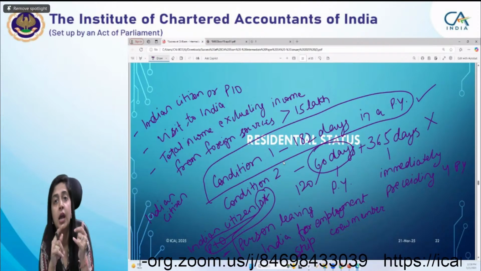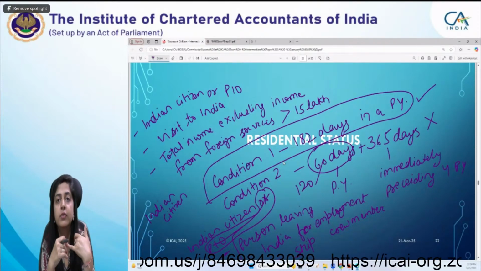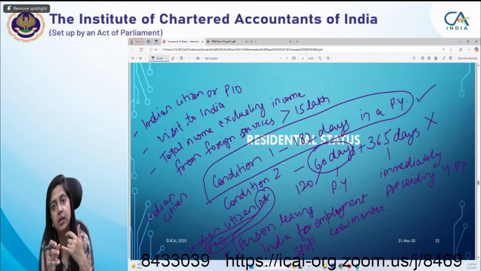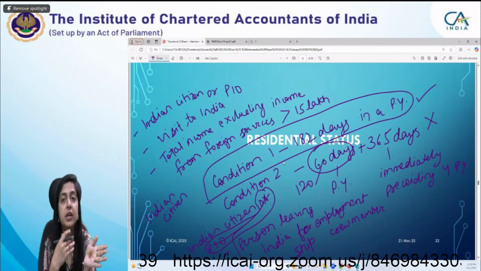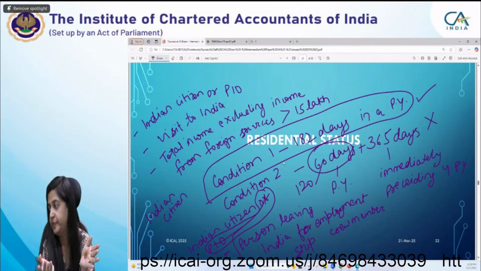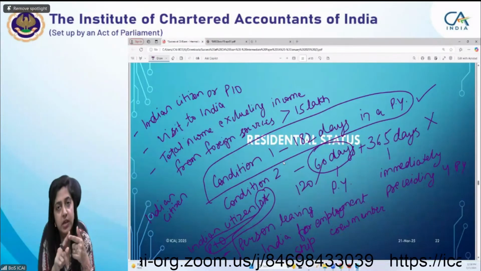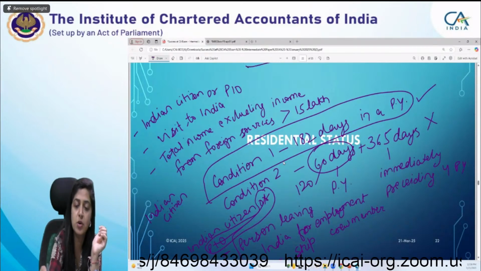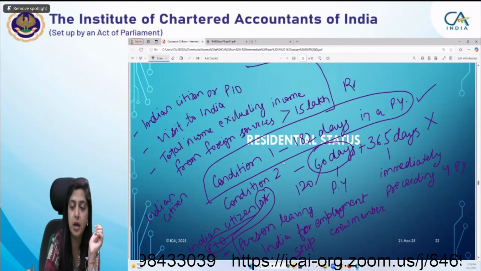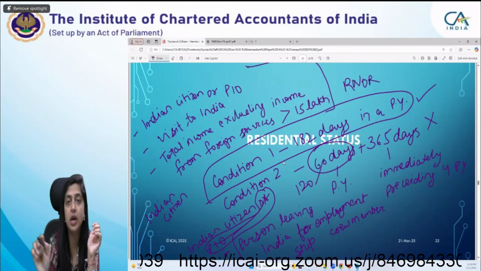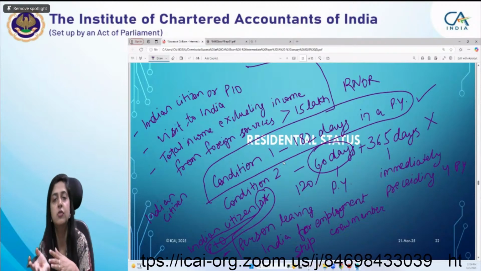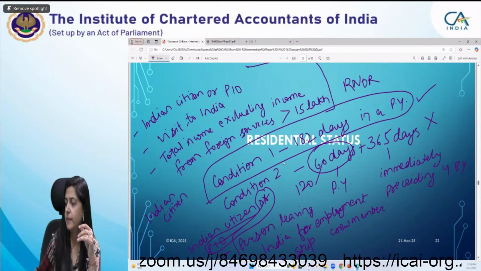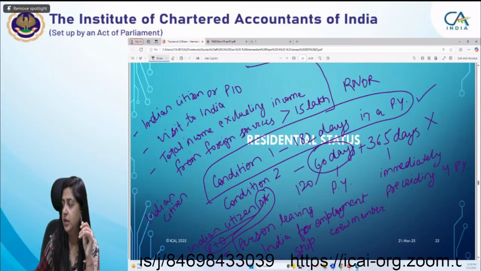It's the same. And you are in a country where you are not liable to pay tax. Then in this case, you will be deemed a resident in India. So in that case, you will be a resident as a deemed resident and you will be an RNOR. In this case also, you will be resident and RNOR. For the other, you have to check the conditions of being ROR or RNOR. Is it clear, students?